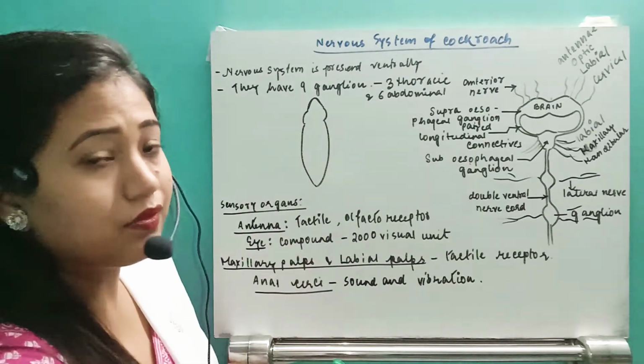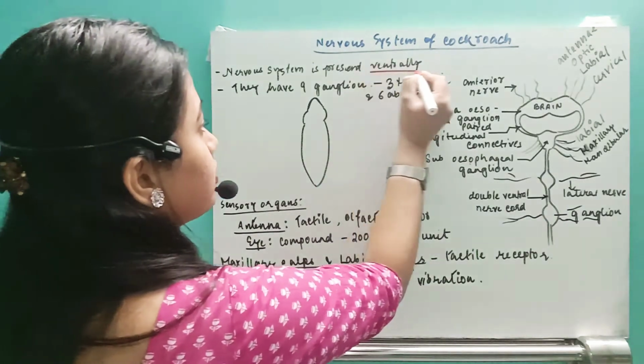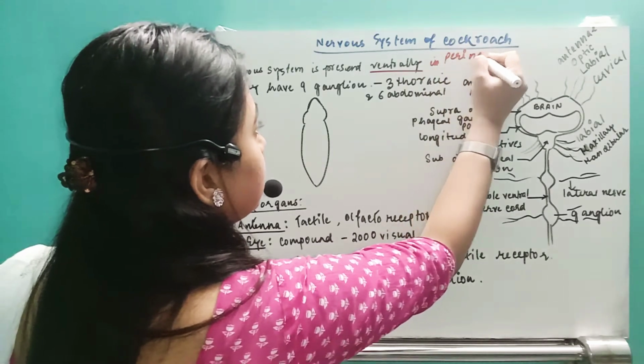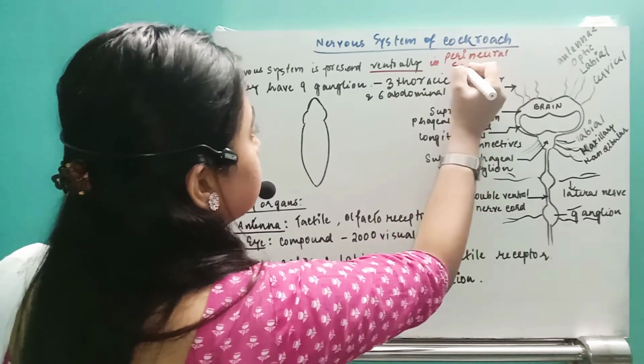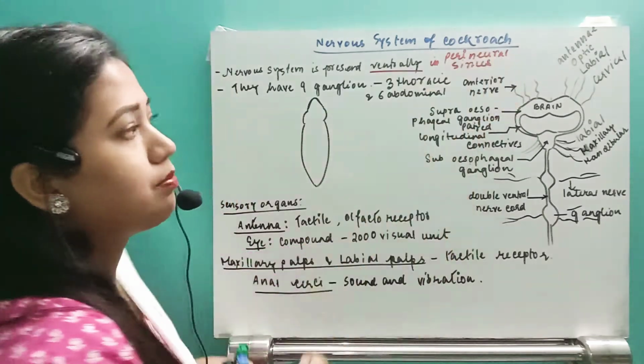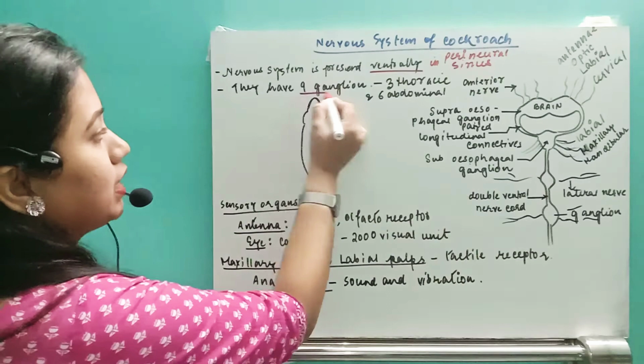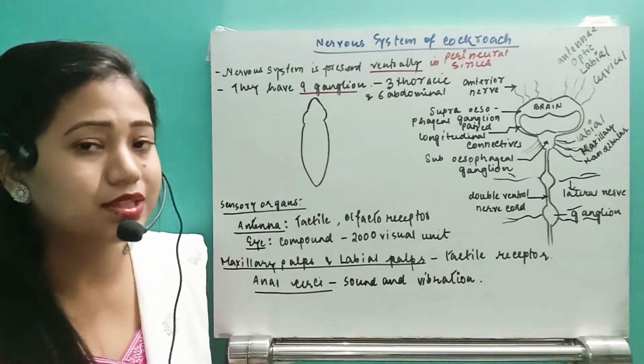So this is very much important, where it is located in the perineural sinus. Okay, so it is present on the perineural sinus. Next one, see, they have 9 ganglions. Okay, so now what is ganglion?